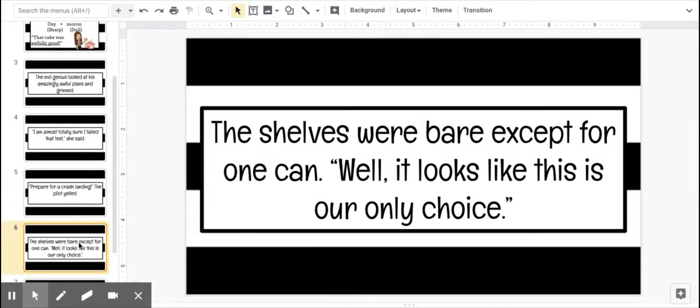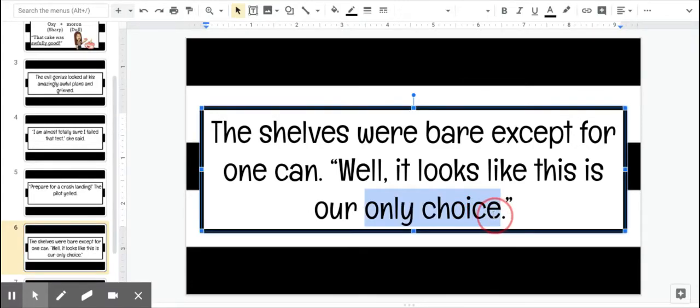The shelves were bare except for one can. Well, it looks like this is our only choice. I don't know if some of you have run into this problem lately at the grocery store. I know I have. So looking at this one, what are the two words side by side that are opposites? This one's kind of tricky. If you figured it out, it's actually right here.